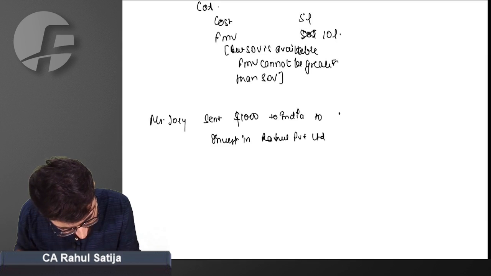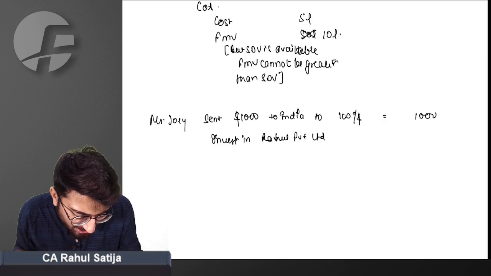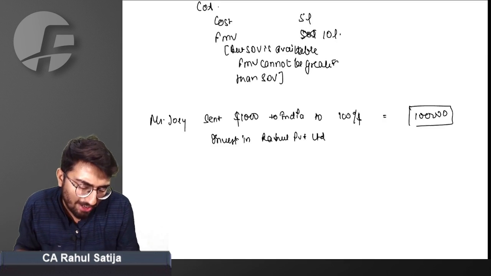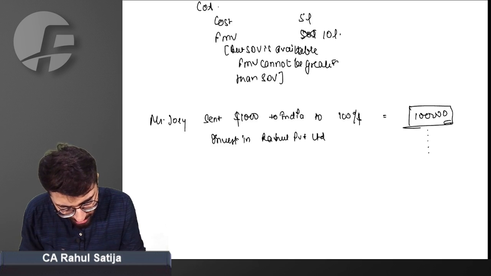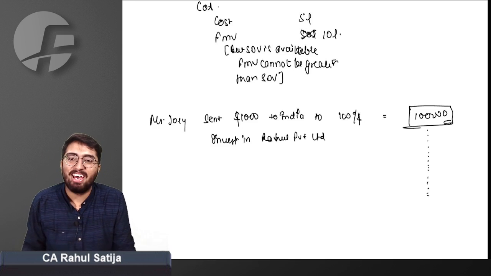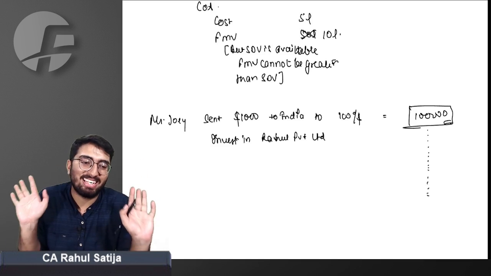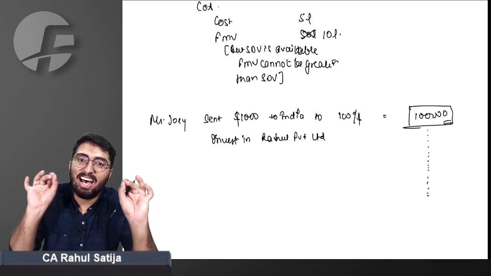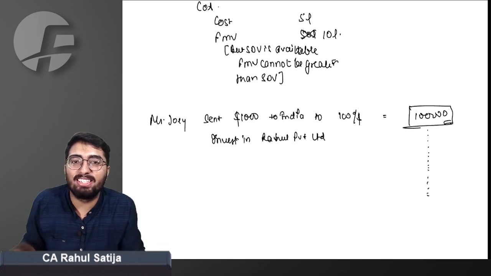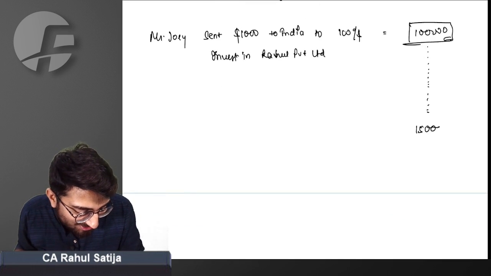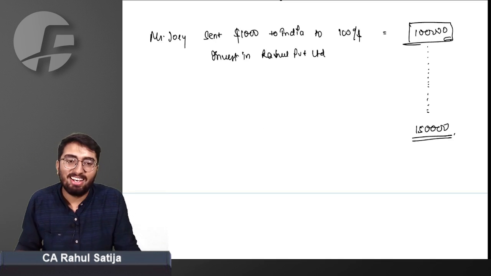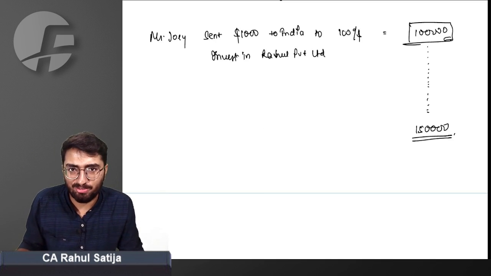At that time, the dollar conversion rate was 100 rupees per dollar. So ultimately, he invested 1 lakh rupees in Rahul Private Limited. After many years of hard work, I was able to fulfill his expectations, and his money grew to 1,50,000.